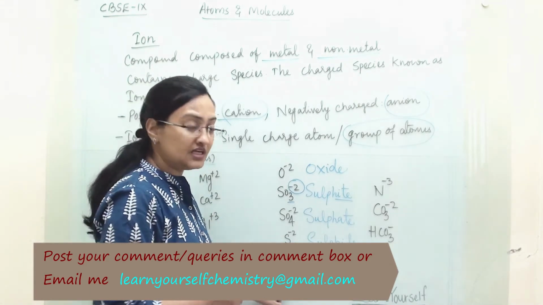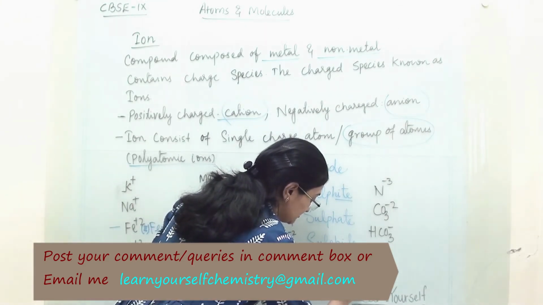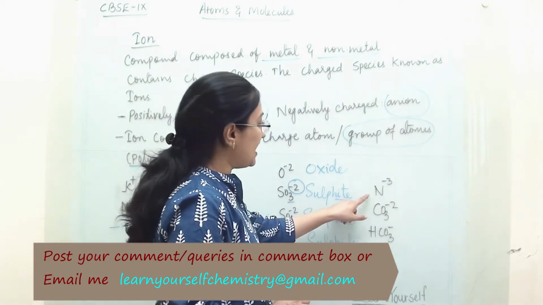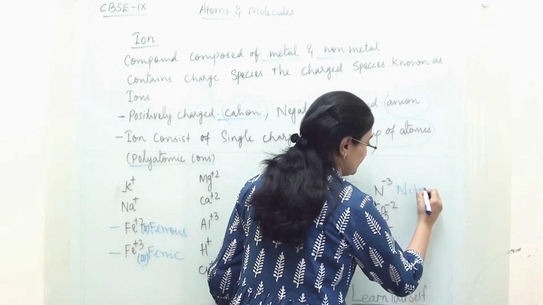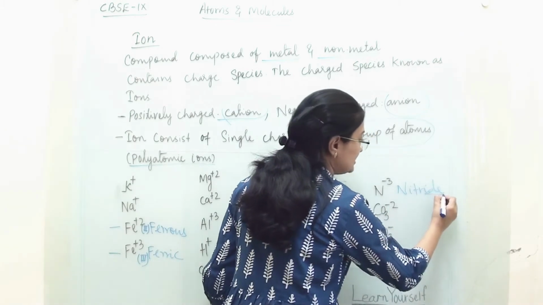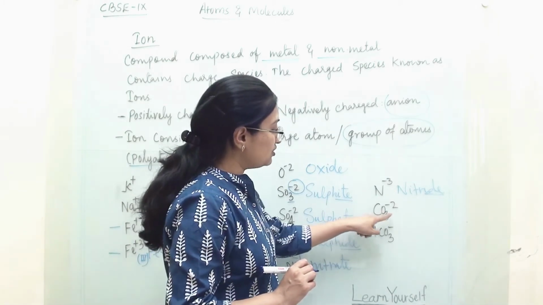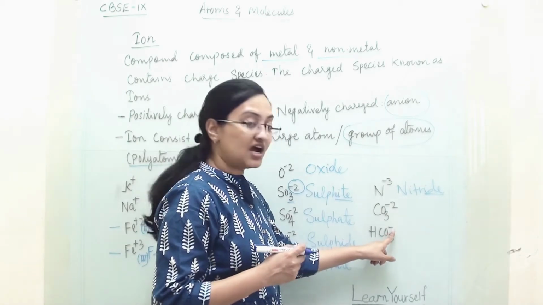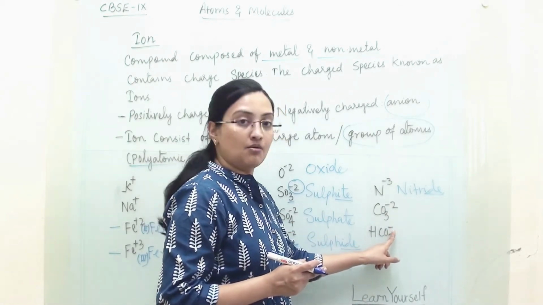Now NO3 is nitrate and its charge is minus 1. Now N-3 is nitride, IDE, nitride. Now for carbonate, it is CO3 -2, and when H is combined with it, its charge will be 1 less. So HCO3 minus.